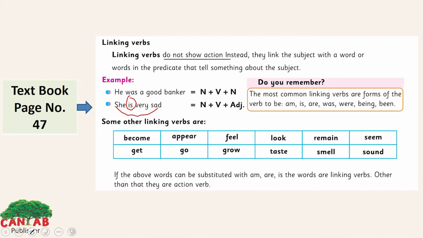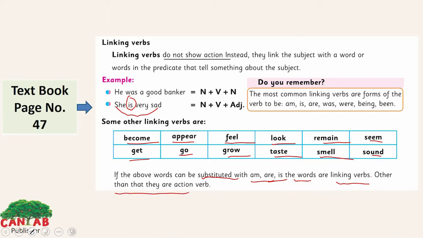Some other linking verbs are become, appear, feel, look, remain, seem, catch, go, grow, taste, smell, sound. If the above words can be substituted with am, are, is, then the words are linking verbs. Other than that, they are action verbs.